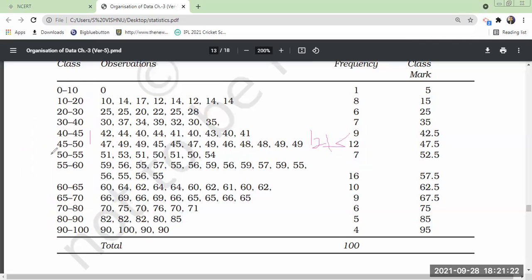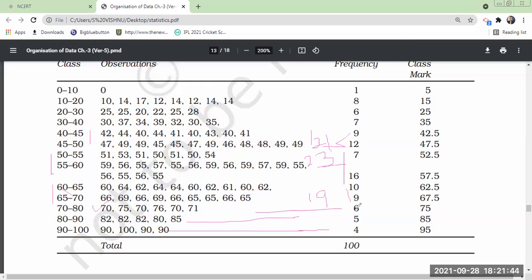For 50 to 60 you check, it is 7 plus 16, it's 23. You will adjust like this. Then 60 to 70. What you will do? 10 plus 9, it will become 19. The remaining ones are the same, 70 to 80, 80 to 90, 90 to 100.